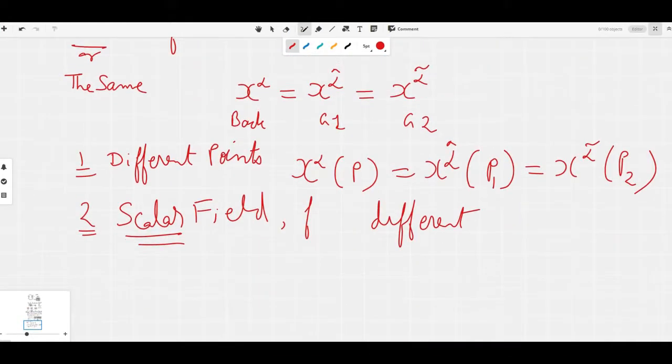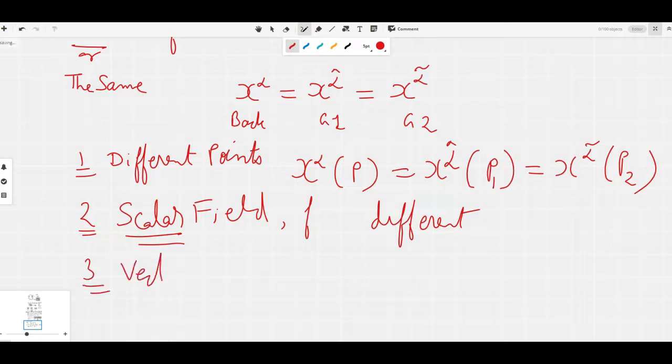And here, because we have three different points, generally speaking, the scalar value will be different. Because now we have three different locations.